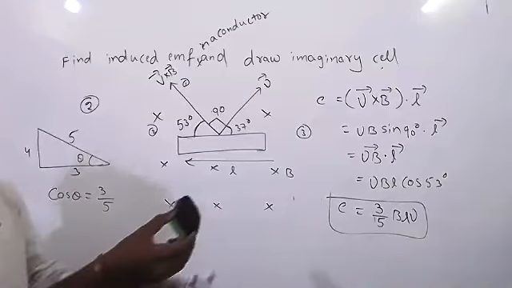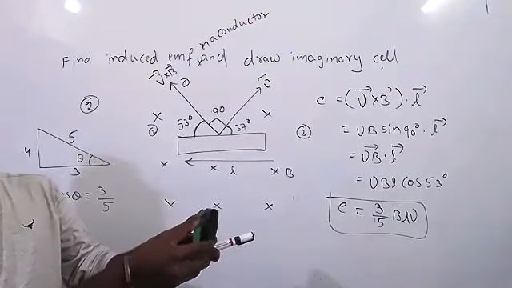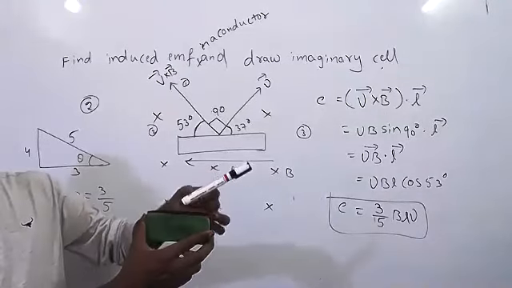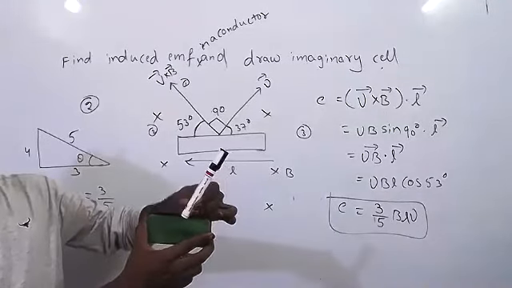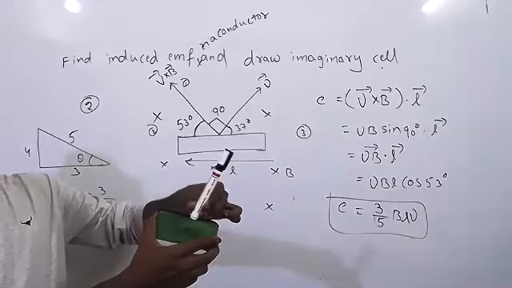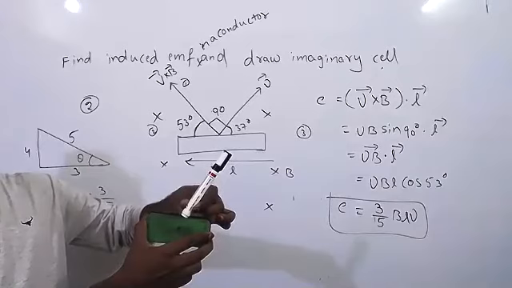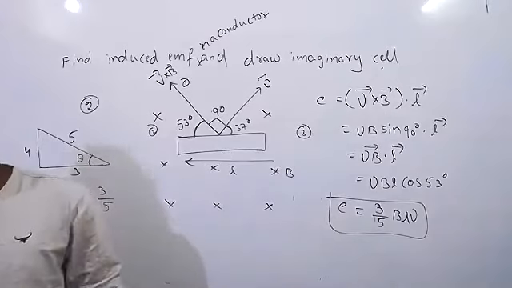See once. It is the magnetic field direction inside, and velocity is in this direction. But both the angles are 90. The angle between these two is 90.